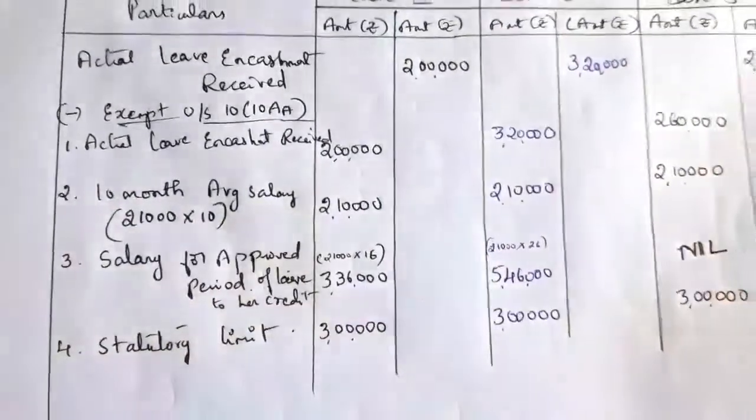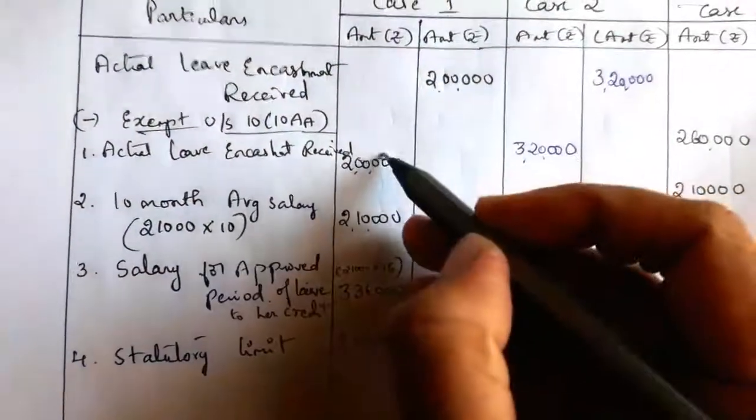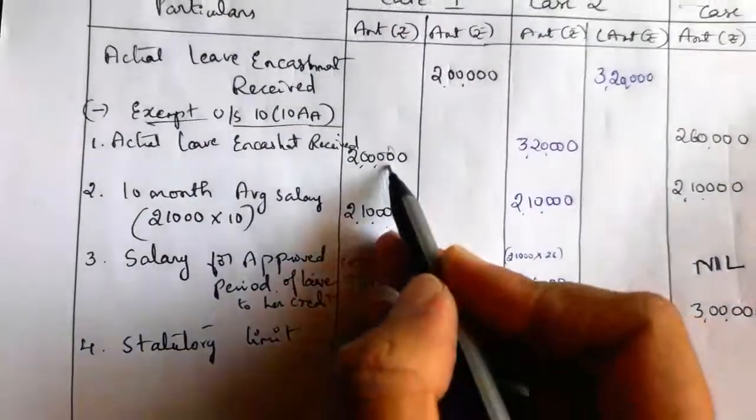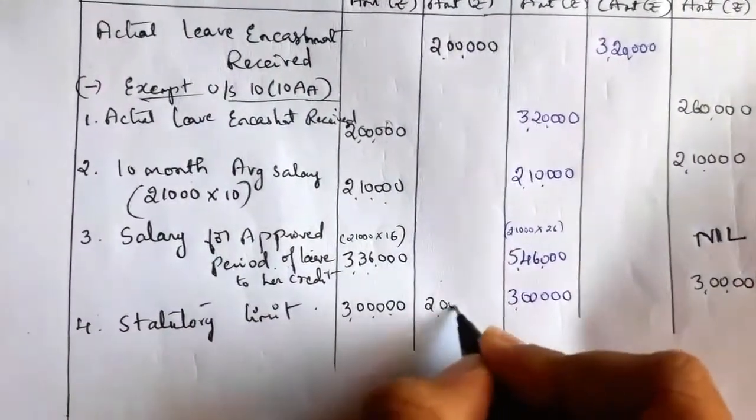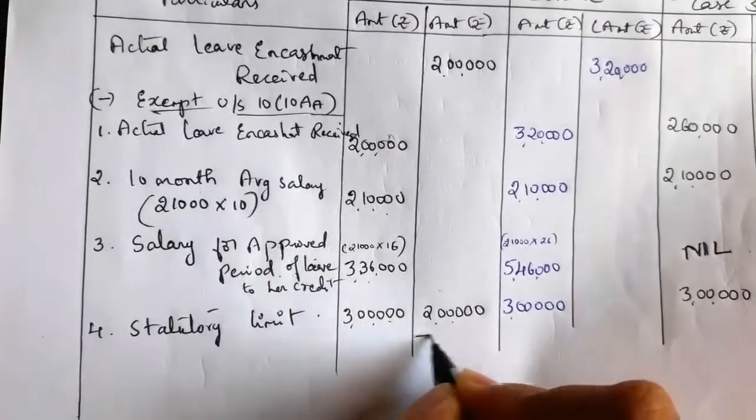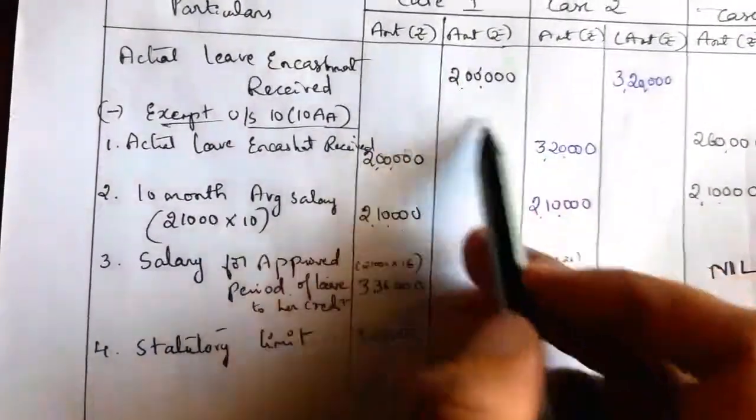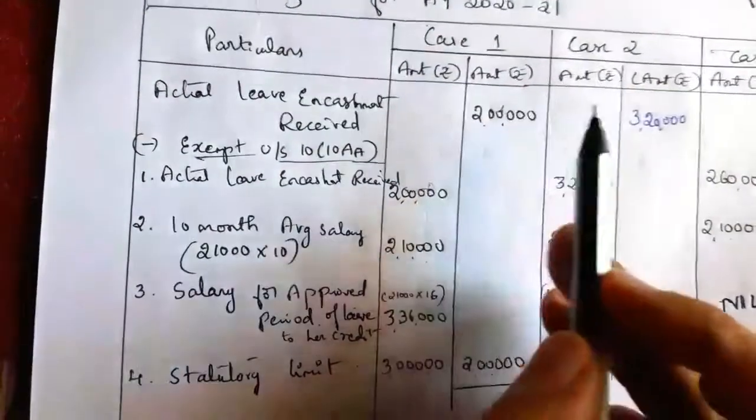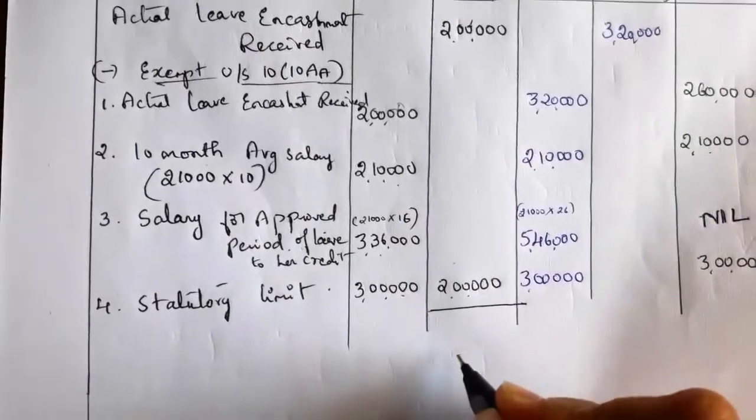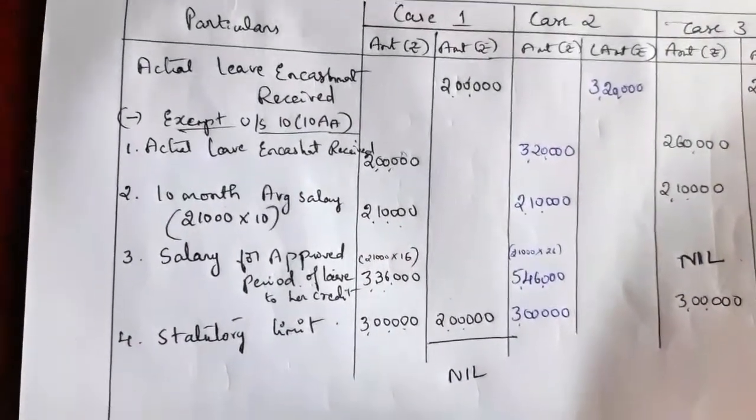So here, whichever is least we have to take. For case 1: 2 lakh, 2,10,000, 3,36,000, 3 lakh. The least value is 2 lakh. When you take the least value, the balance is nil. It means whatever leave salary received by Farzana will be exempt from income tax. There is no taxable earned leave in case 1.